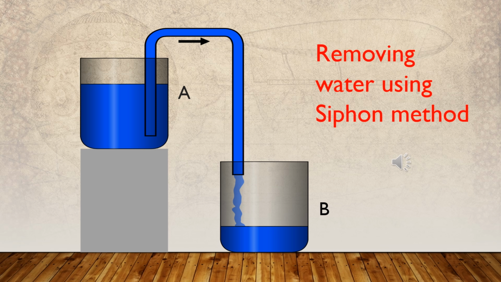Therefore, the higher pressure in the tank at the higher level pushes the water to the other end of the tube at the tank at the lower level, which has the lower pressure. Due to this pressure difference, the water flows from the upper tank to the lower tank. This method is known as the siphon method.